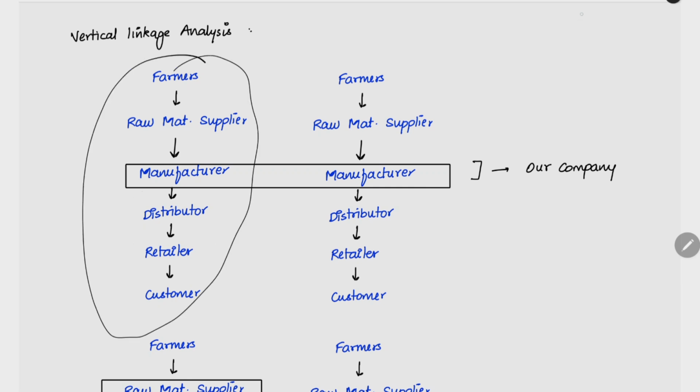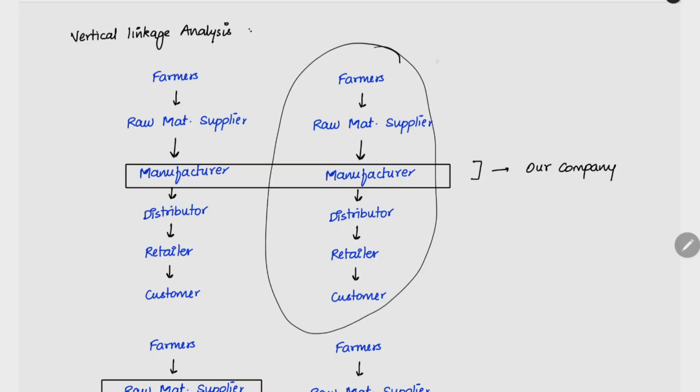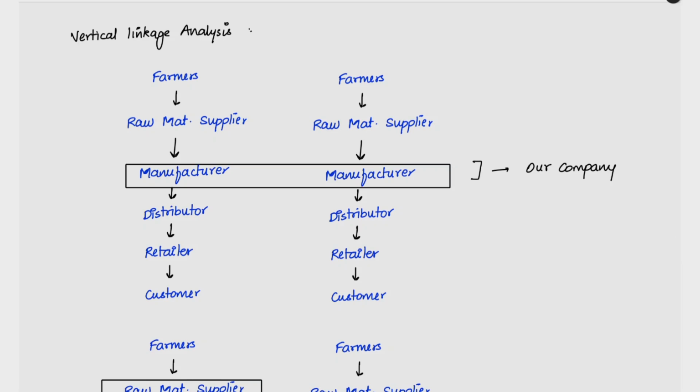This is our company, and then we can take the same value chain. This is the competitor. This will be the competitor business. Here what we will do is that when you purchase the competitor business, you are making a purchase consideration to the competitor and buying his whole business. So you will be buying the business of the competitor who is in the same industry. Both of you are manufacturers. When you buy the manufacturing company of the competitor, it will be called horizontal integration.